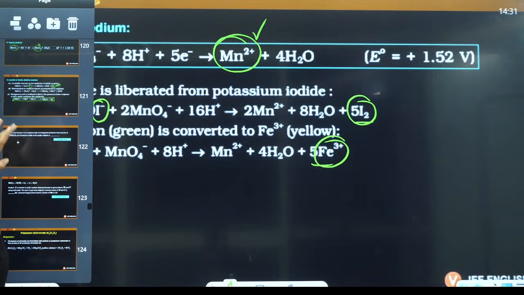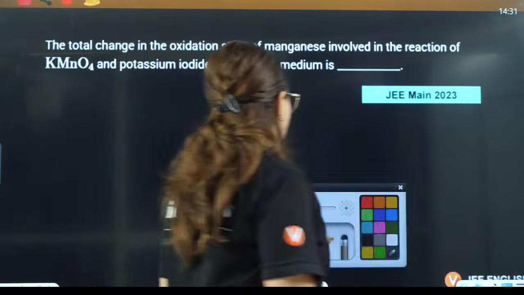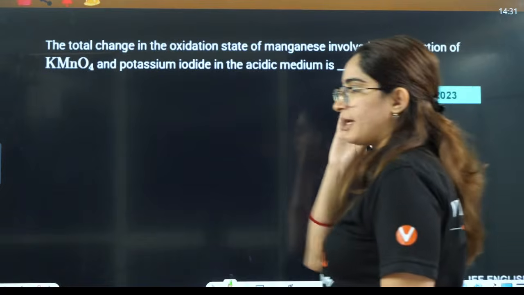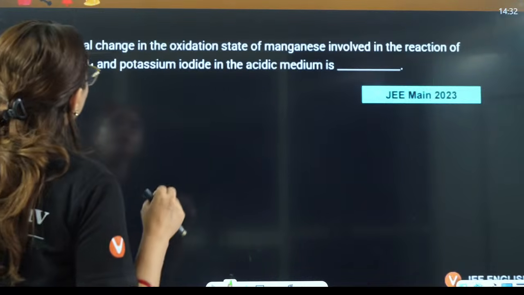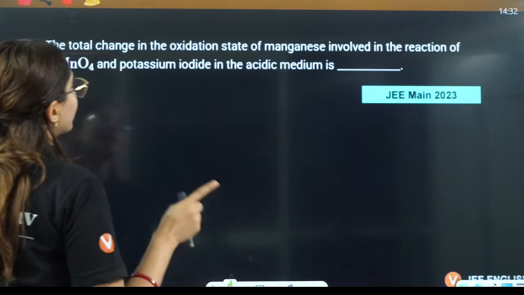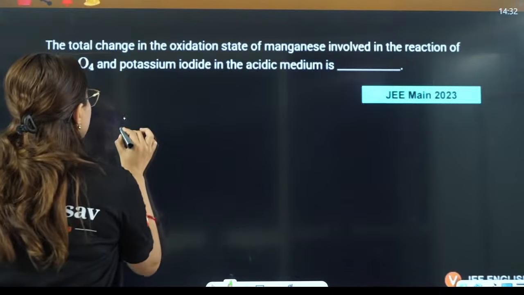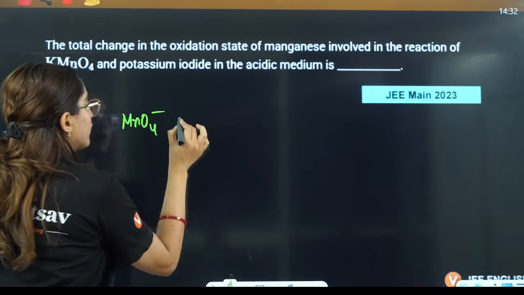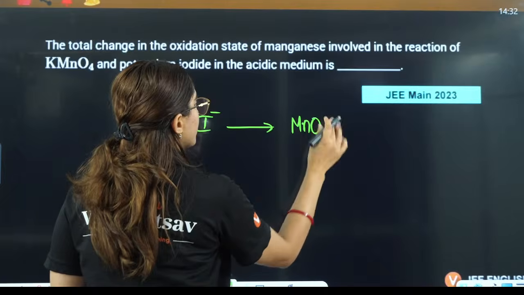Okay. Then let's do some reactions of total charge, let's do a 2023 question on this. Yes, everybody, tell me. Ready for this? Ready? Now they are saying, total change in the oxidation state of manganese involved in the reaction in the acidic medium is what? So if I see MnO4 negative with I negative, it gets converted to Mn2 positive.